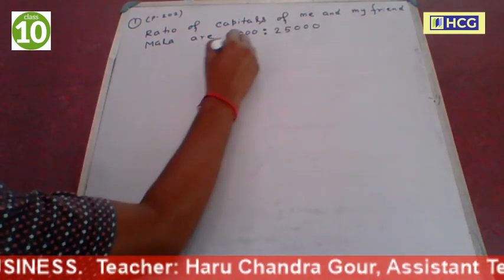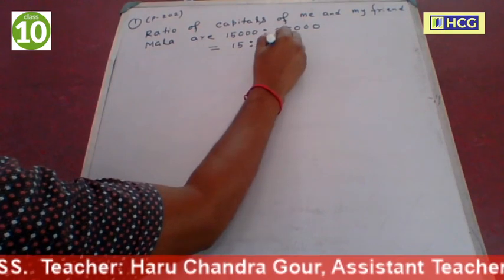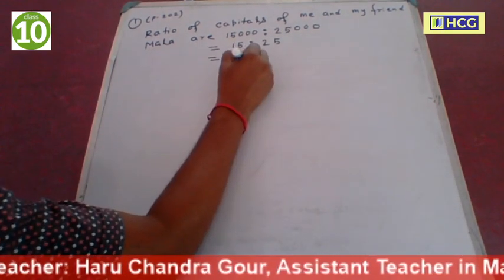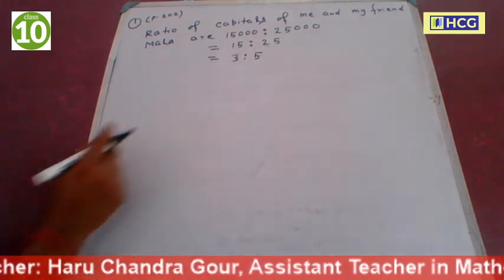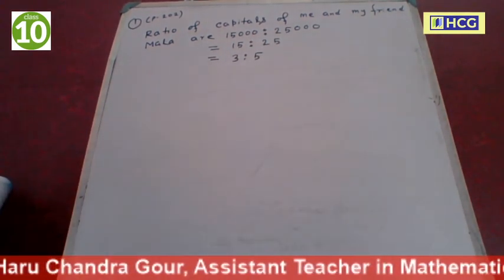So this is equal to 15 is to 25, the triple zeros cancel. So this is equal to 3 is to 5. The ratio of their capitals is 3 is to 5.